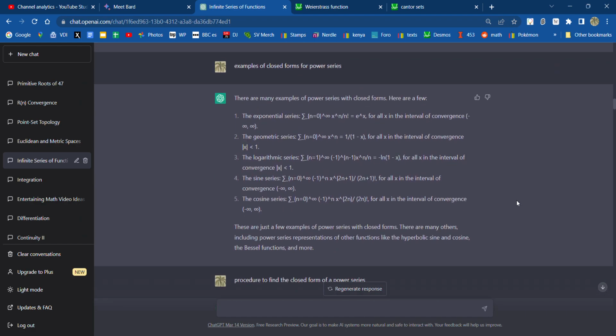Some examples of closed forms for power series. And of course, I long for the day when this will all be shown in nice mathematical notation. Yeah, so cosine, sine, logarithmic, geometric series, exponential series, e to the x, which is the sum of x to the n over n factorial. Perfect.